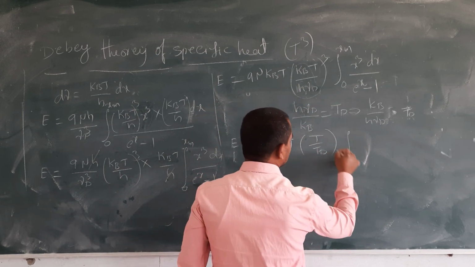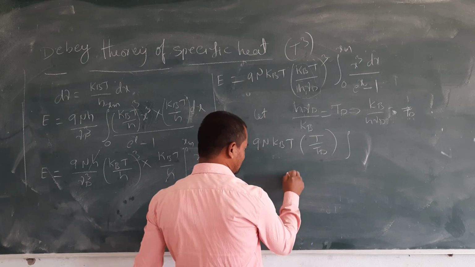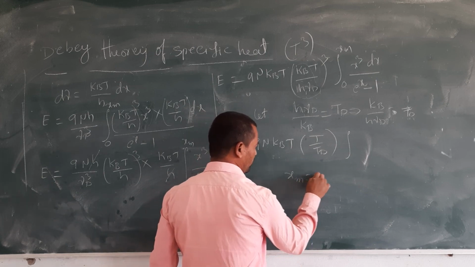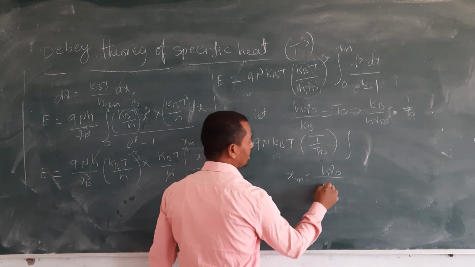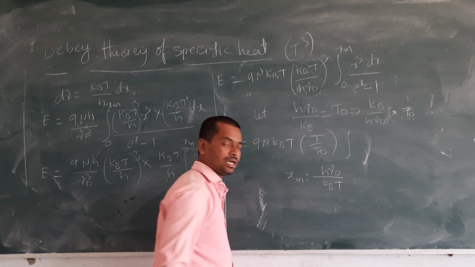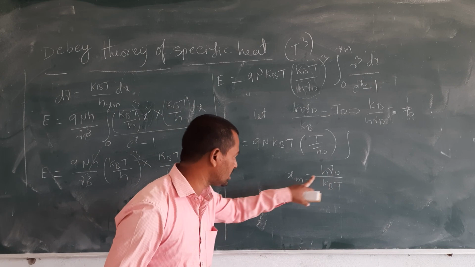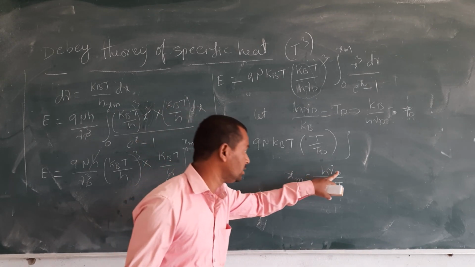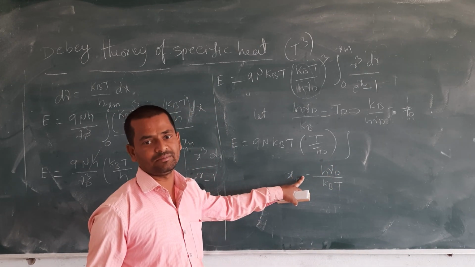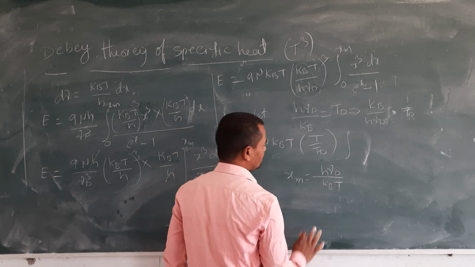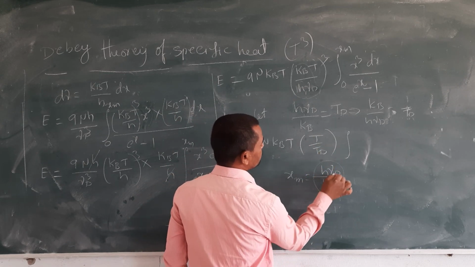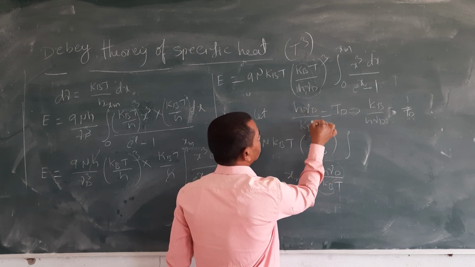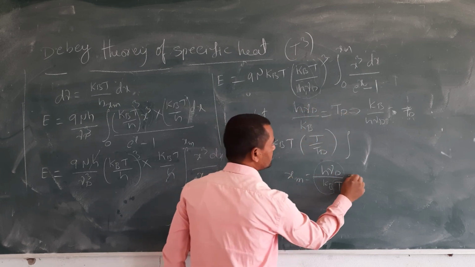Now in the integration, what happens? The x max term is equal to h nu d by kBT. Where nu is there, no need to write d here. Where nu d is there, we must write d. So in the place of this, h nu d by kB is TD.